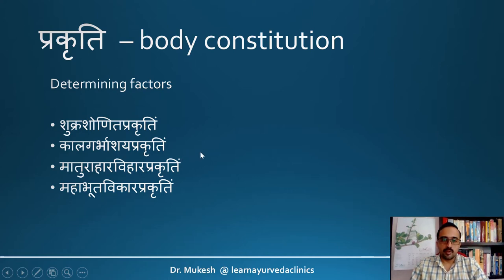Matru Ahara Vihara Prakriti, that is, during the formation or immediately preceding the formation of the embryo, what are the food and other activities of the mother. And Mahabhuta Vikara Prakriti, depending upon which Pancha Mahabhuta predominates at the time of embryo formation. These are some of the important deterministic factors that influence what Prakriti a person falls into.